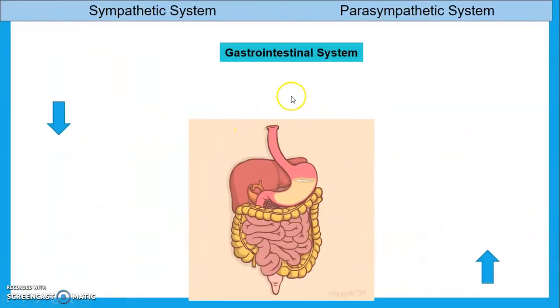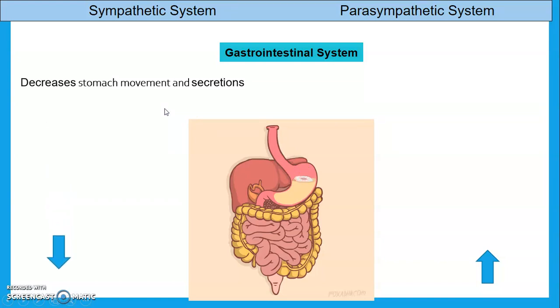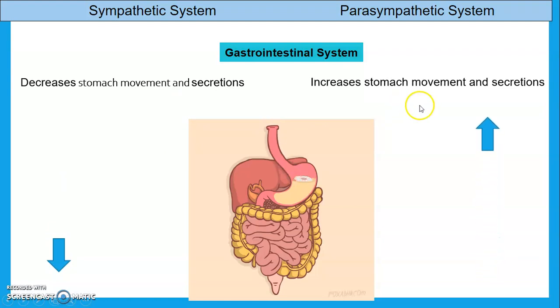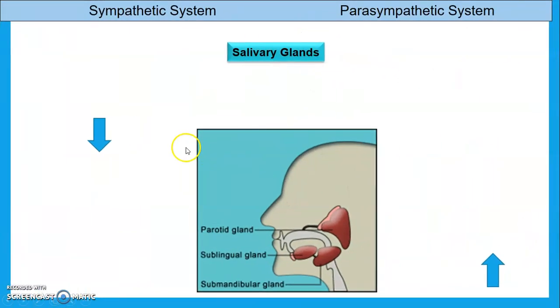Then we see the effect of the sympathetic and parasympathetic on the GIT. In the sympathetic system, stomach movements and secretions are decreased. In the parasympathetic, stomach movement and secretion increase. Whenever we are in stress, or in a running condition, or some extraordinary condition, at that time the sympathetic system is activated. At that time stomach secretions get decreased. Whenever we are asleep or in rest mode, parasympathetic secretions are increased.